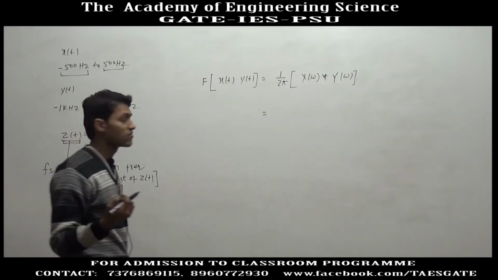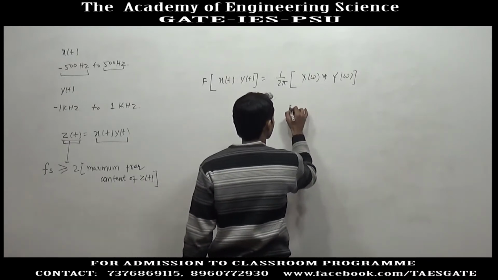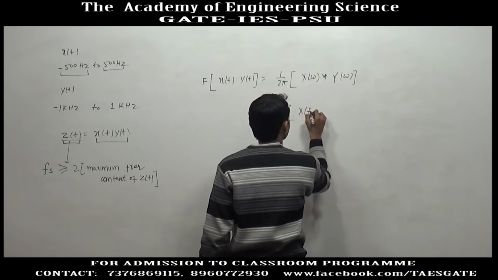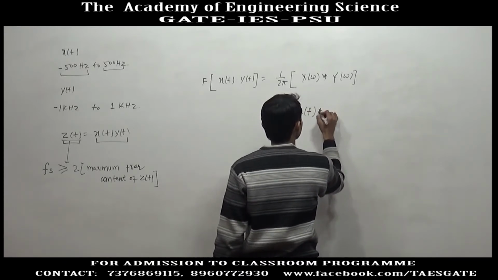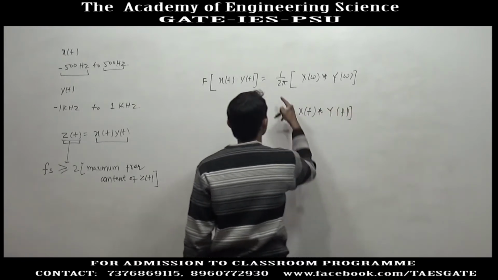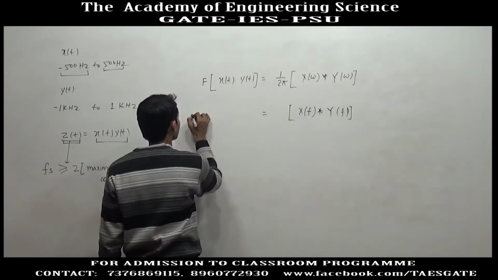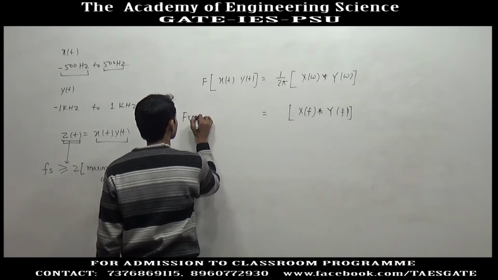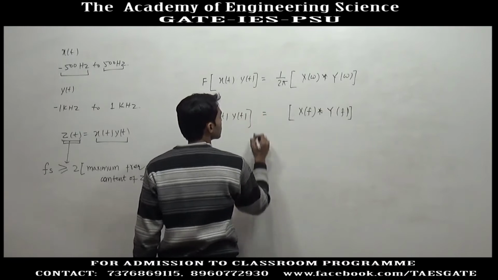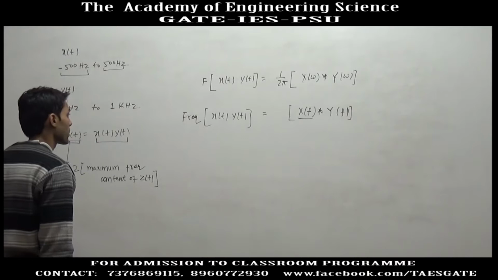Before teaching communication systems, I will teach you frequency transform. There is a little bit of difference between frequency transform and Fourier transform. I am writing the formula in terms of frequency transform, where we take X(f) into Y(f). In terms of frequency transform, we need not write 1 by 2 pi here. So, the frequency transform of x(t) into y(t) is equal to X(f) convolution Y(f).